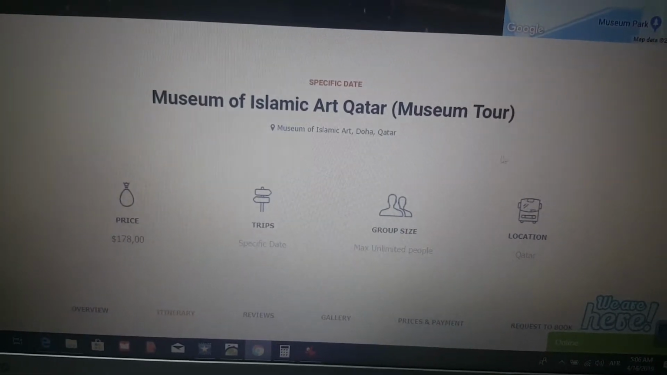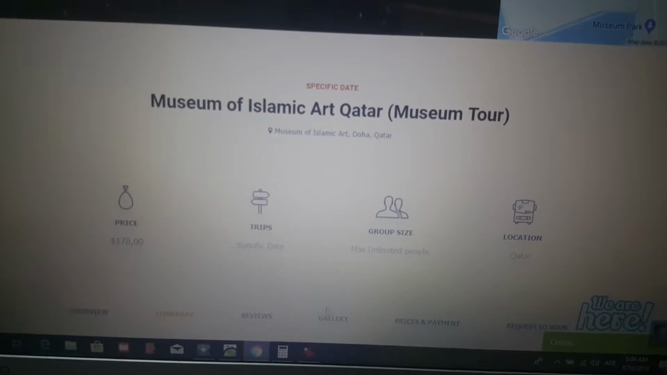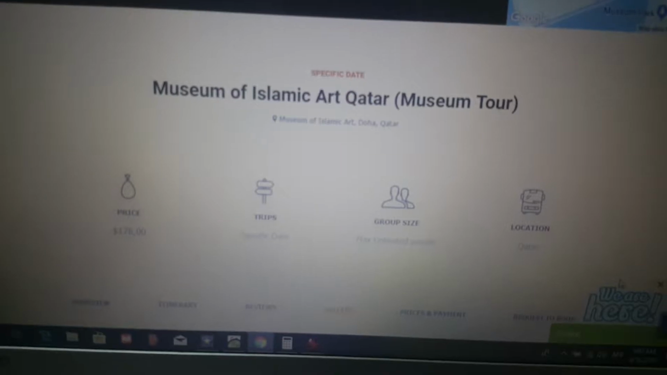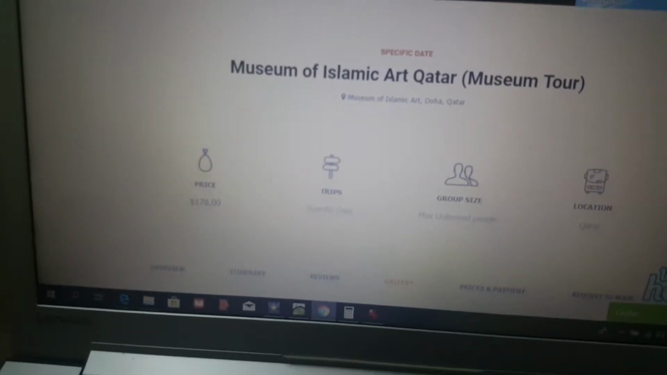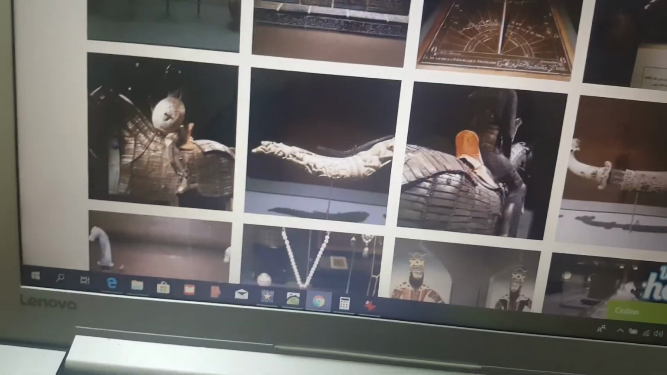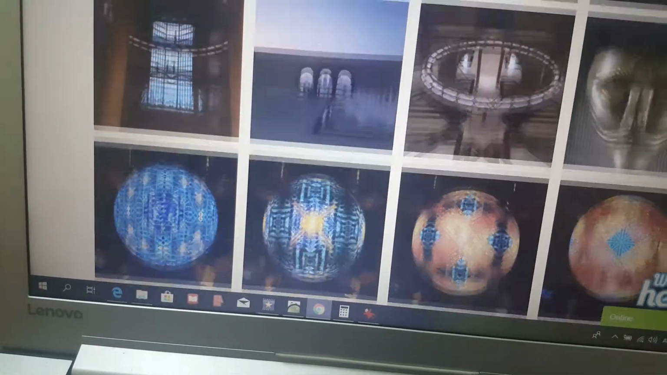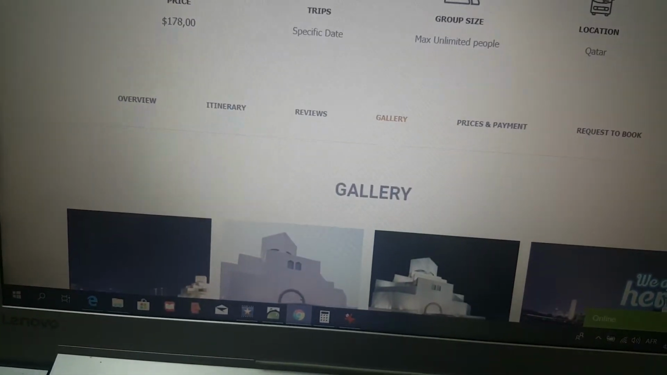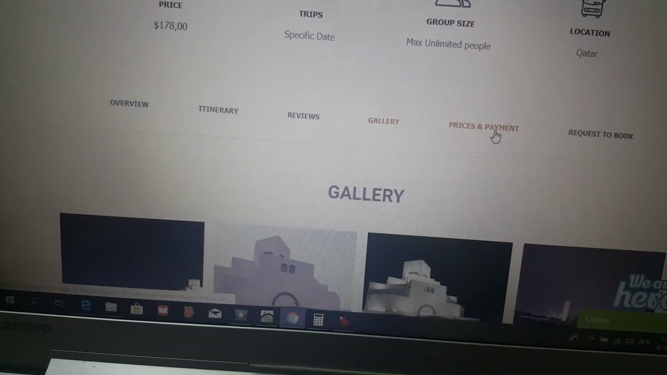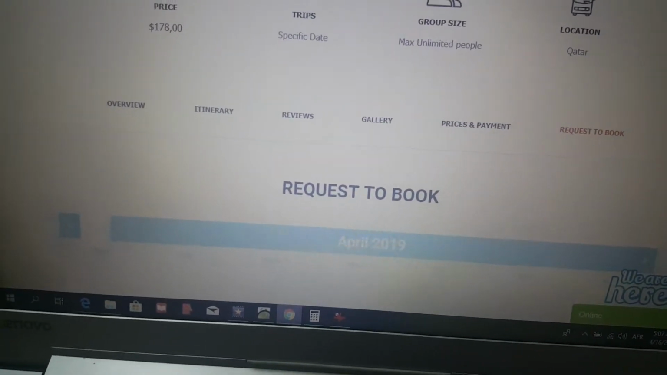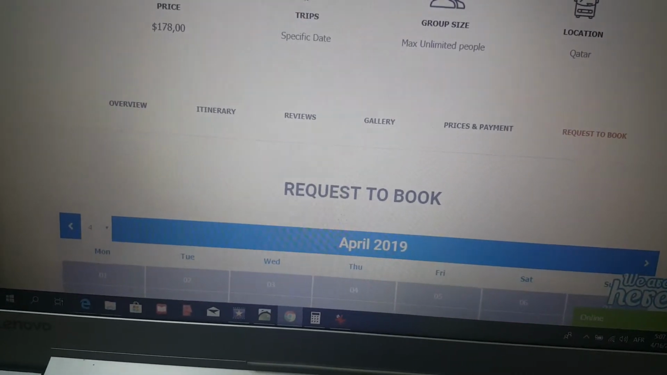So we need to go again to see the gallery. Here down, the gallery of the tour, just also to see what we have, what you will see in this tour. This is actually the gallery for the museum itself, and here again the price will show you how much, and here is the request, how you make the request for the booking.